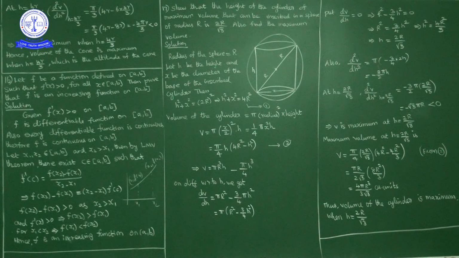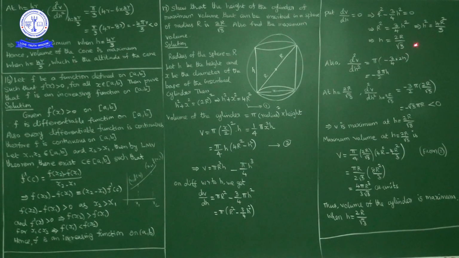Now the volume of the cylinder is pi r square h, where r is the radius. The diameter is x, so the radius is x by 2. So pi times x by 2 whole square into height h, which is pi by 4 into x square h, where x square is equal to 4R square minus h square. So V is equal to pi R square h minus pi by 4 h cube. Here the changing quantity is h, so differentiate with respect to h, and for minimum or maximum put the first derivative equal to 0. By that we got h equal to 2R by root 3.